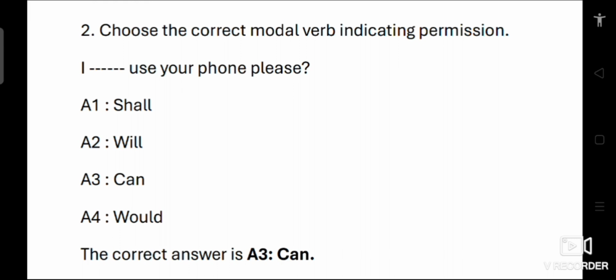The modal verb can is commonly used to ask for permission in informal situations. Shall is more formal and is used to make suggestions and offers. Will is used for future intentions or promises. Would is more polite but often used for hypothetical or conditional situations, but not for immediate permission. So, can is the most appropriate and commonly used modal verb when asking for permission in everyday conversations. So, the correct answer is option 3, can.